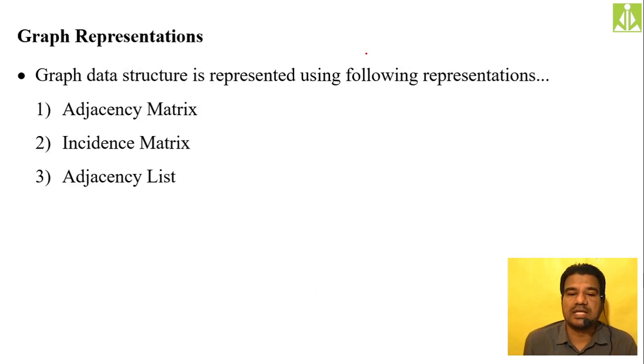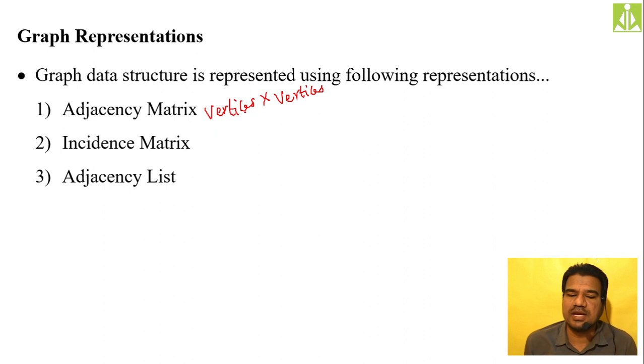Then the graph representation, we said we can represent in three different ways: using an adjacency matrix, using an incidence matrix, and using an adjacency list. In the adjacency matrix, suppose you have four vertices in your graph, we form a matrix of vertices cross vertices.